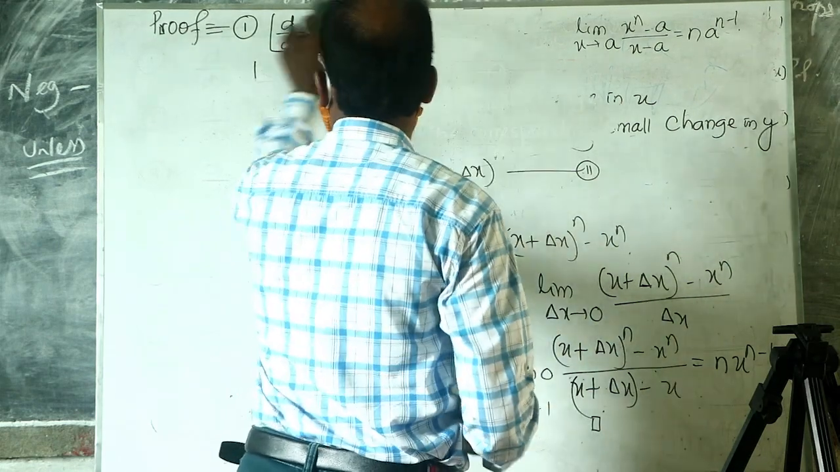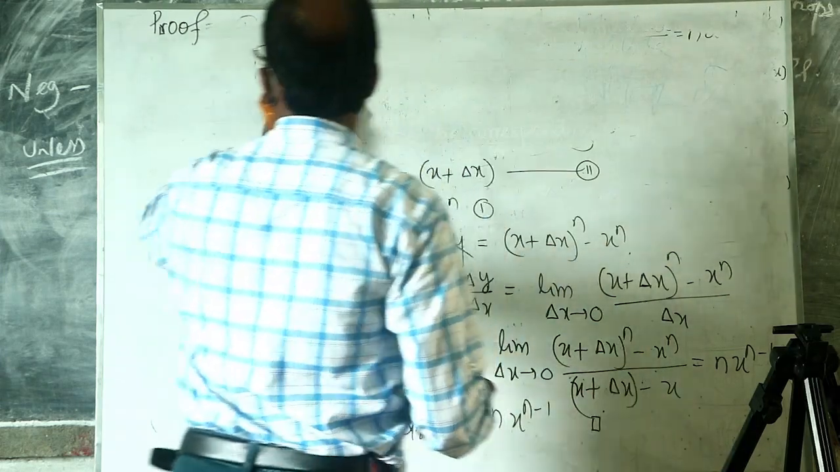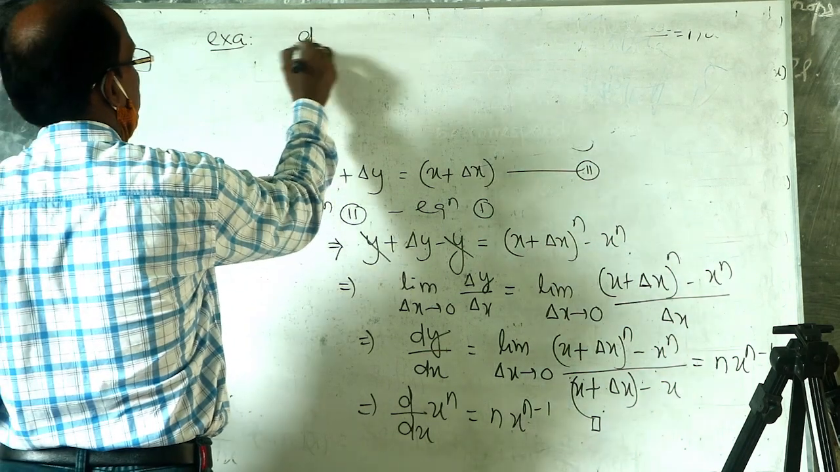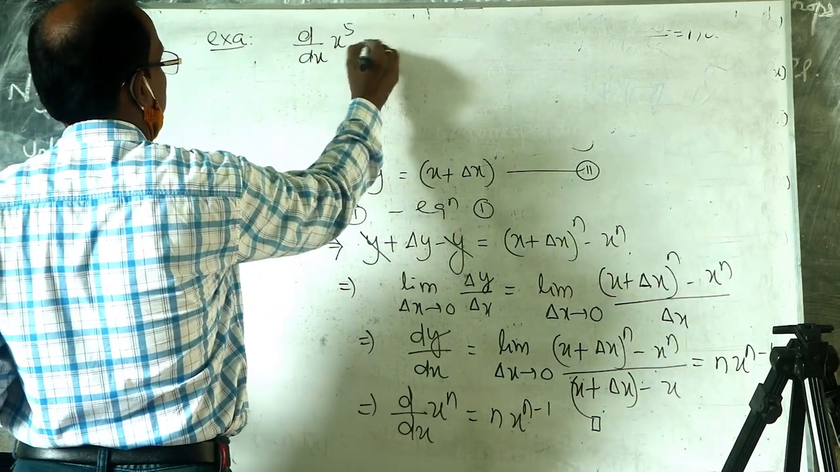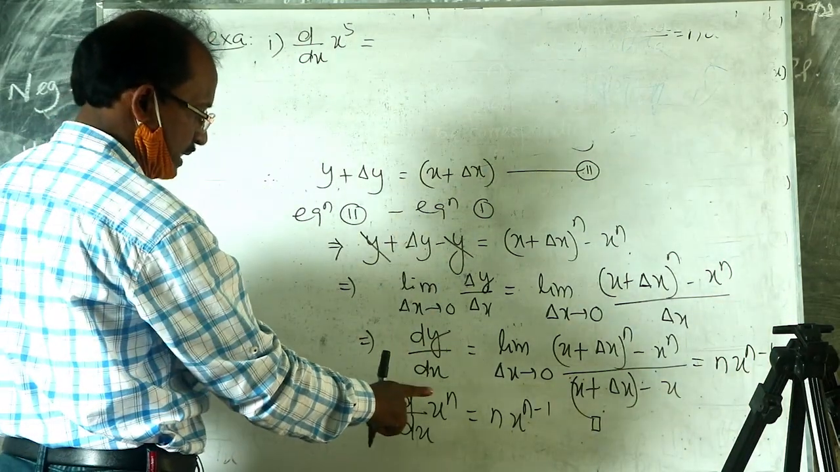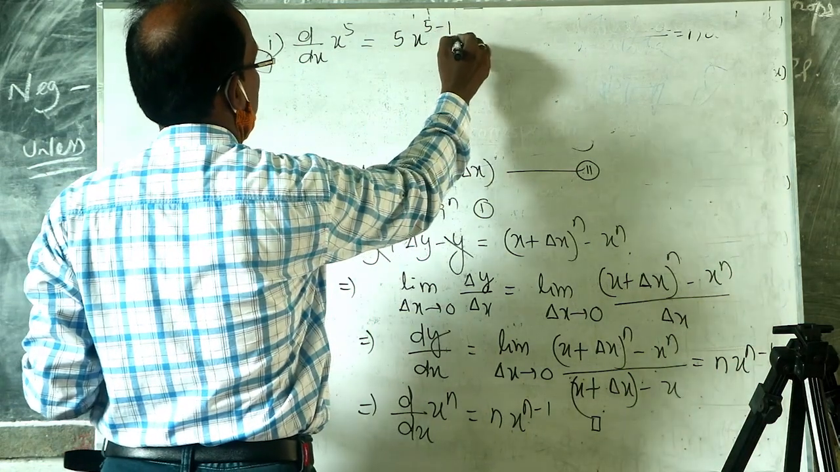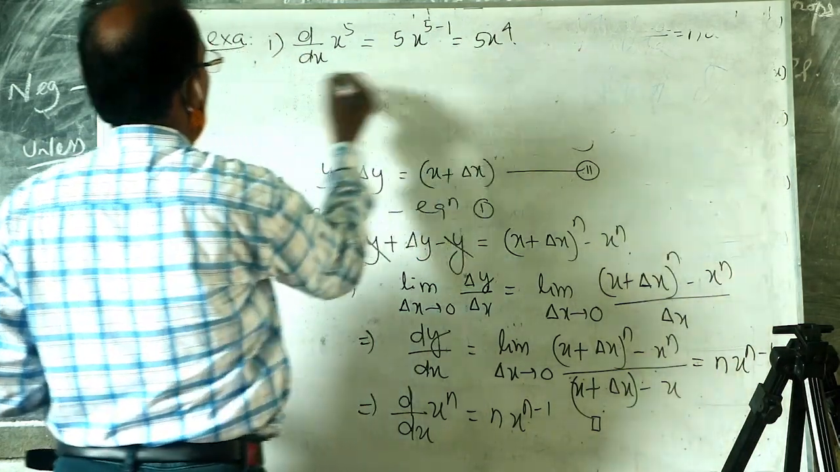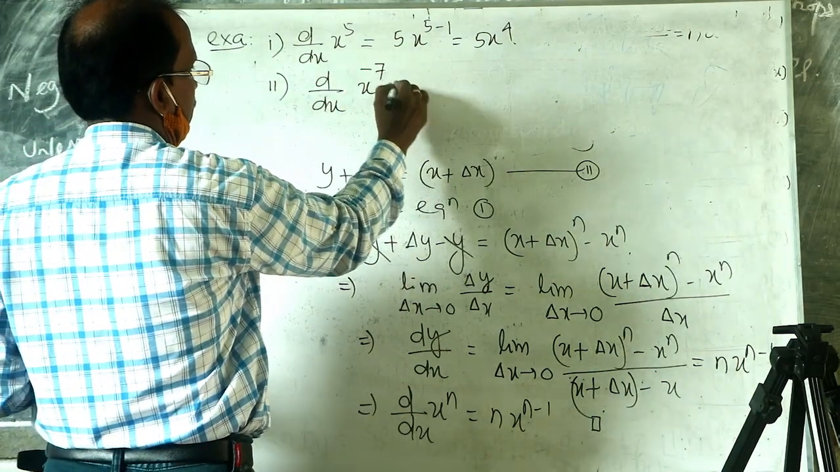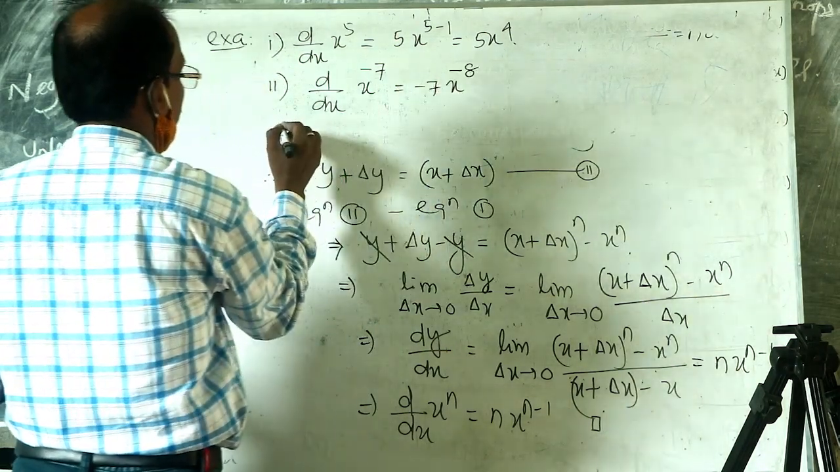We shall take some examples. Suppose the derivative of x to the power 5. Here x is the variable and 5 is the constant. Using this formula, the derivative is 5 into x to the power 5 minus 1, that is 5 x to the power 4. Suppose the derivative of x to the power minus 7. That is equal to minus 7 into x to the power minus 8.